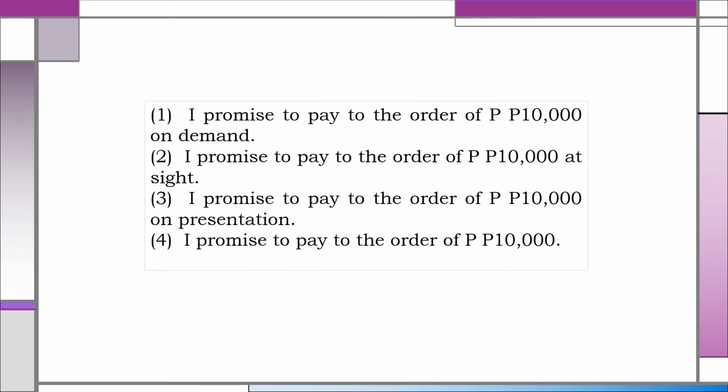Based on Section 7, the following are examples of promissory notes payable on demand. 1. I promise to pay to the order of P 10,000 on demand. 2. I promise to pay to the order of P 10,000 at sight. 3. I promise to pay to the order of P 10,000 on presentation. And 4. I promise to pay to the order of P 10,000.